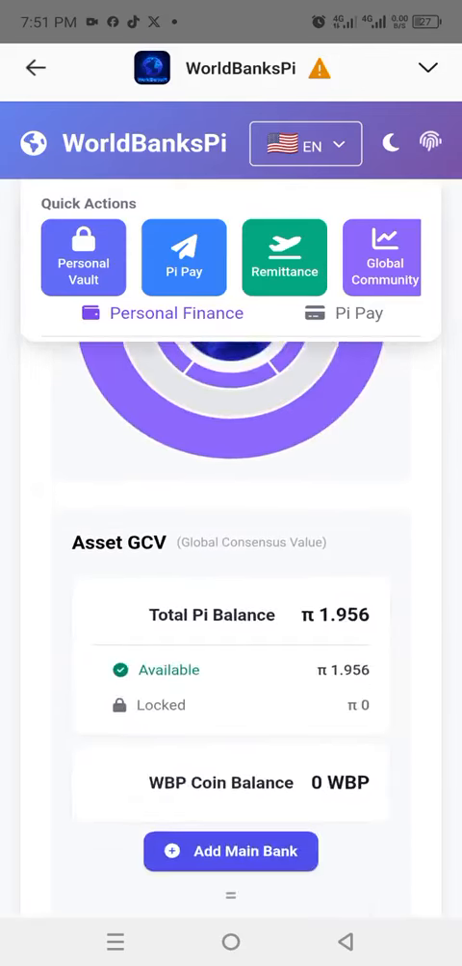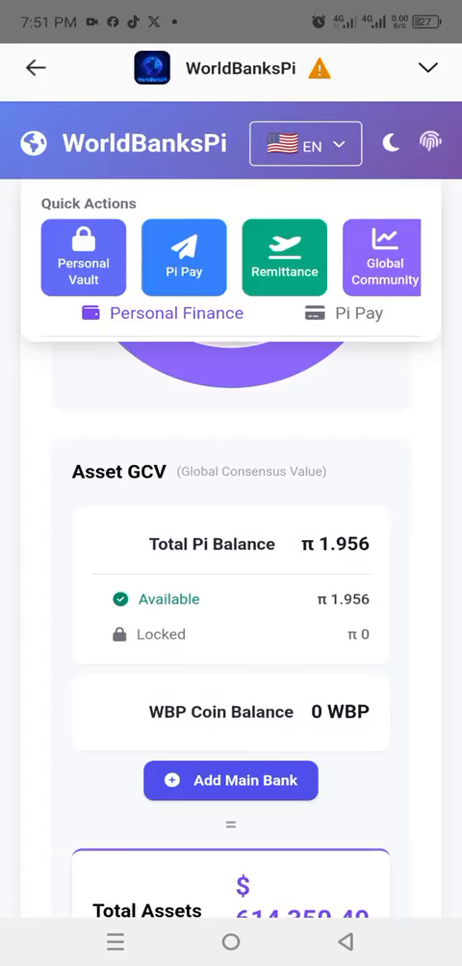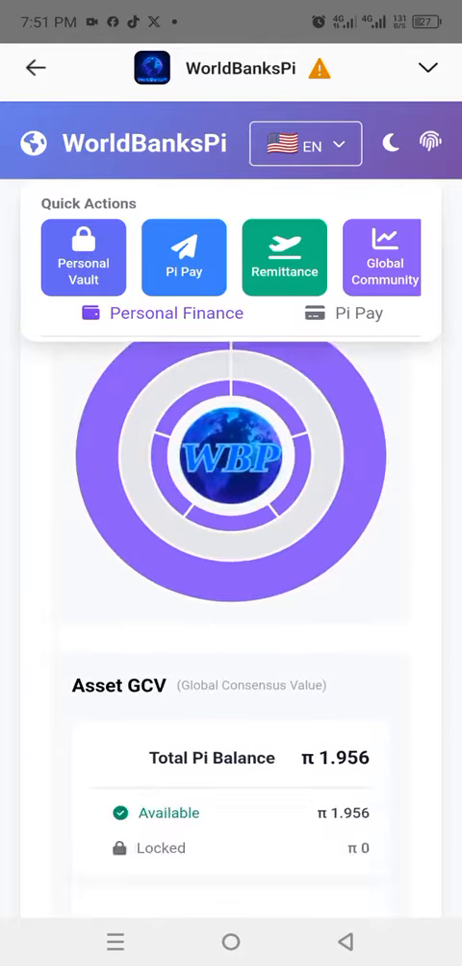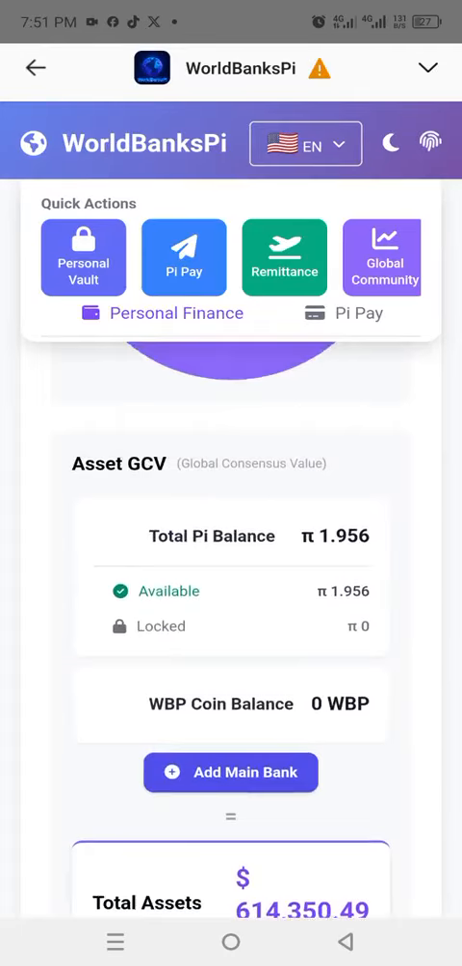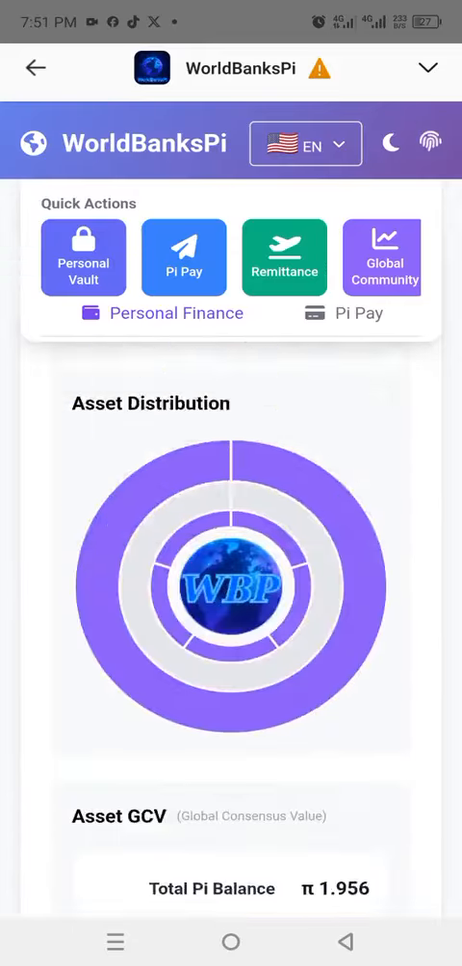So don't let someone deceive you that Pi is not real, Pi is a scam, Pi is fake. Please keep mining and make sure that your account is safe and very safe. Something big is coming. Thank you so much.